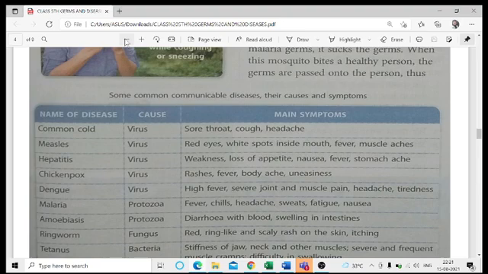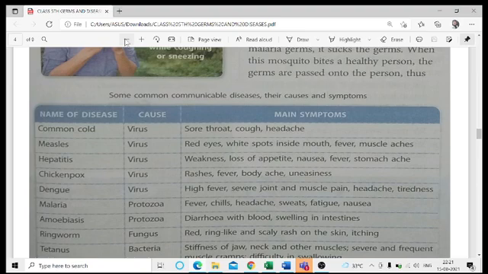Measles is caused by a virus in which our eyes become red, there are white spots inside the mouth, fever, and muscle ache as well. I don't remember whether I have shown you pictures of measles or not.